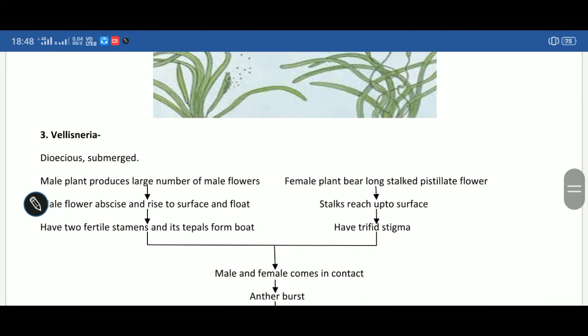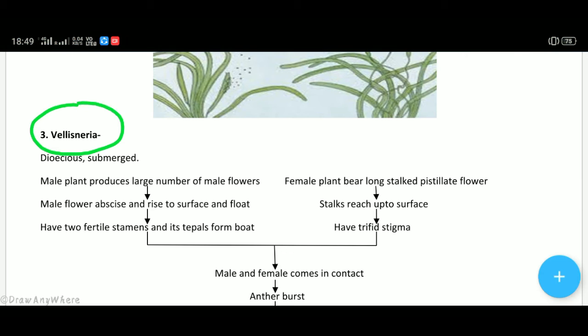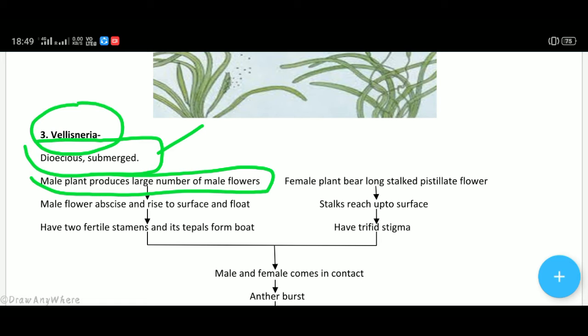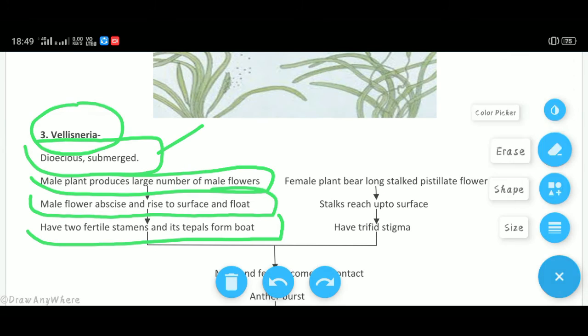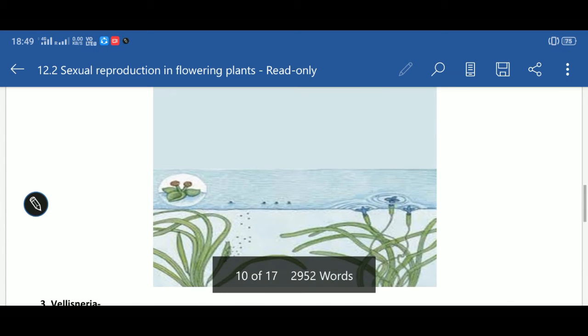Then the next is Vallisneria. Vallisneria is a dioecious plant and submerged. The male plant produces a large number of male flowers. The male flowers abscise, rise to the surface and float. They have two fertile stamens and the tepals form both. For example, if we study from this picture,